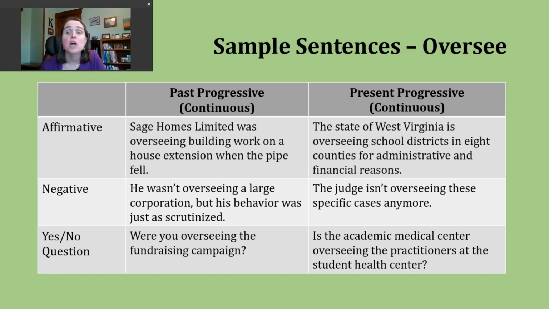Now let's move on and talk about the present progressive. We can use this verb tense to describe actions that are happening right now. We can also use it to describe an action that is ongoing in a time period that is not yet complete. The present progressive also has two P's, and that can help you remember that you'll need two parts to make your verb. You're going to use a present form of be and then the ing form of the verb.